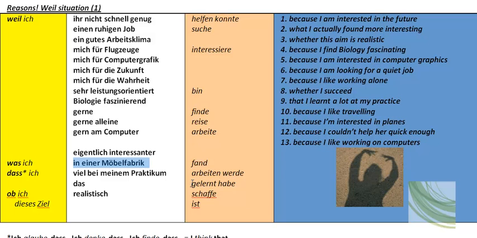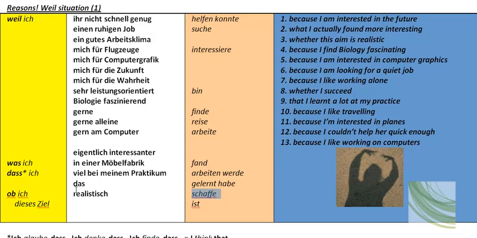Dass ich ... gelernt habe. That I learnt. Okay, I think that I learnt a lot from the experience. Ich denke, dass ich ... gelernt habe. That's the structure you would use. Okay. Now, schaffen can mean to create, but also, probably more in this context, to succeed with something.